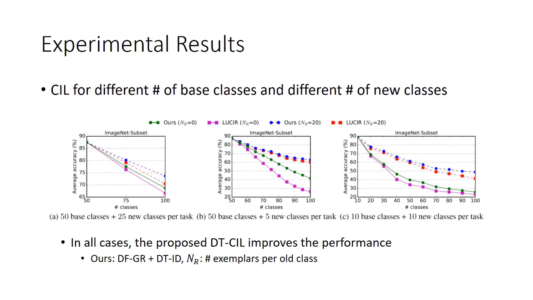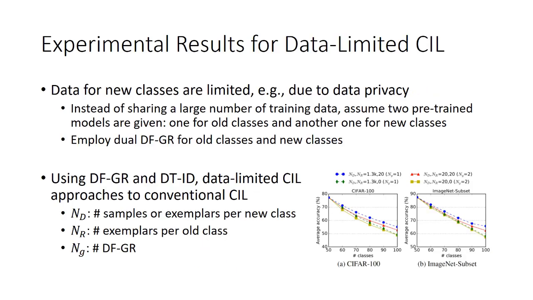We performed additional experiments for different numbers of base classes and different numbers of incremental classes. In all cases, our proposed method improved the performance over the baseline method. We finally investigated data-limited class incremental learning, where we can access only a few samples for new classes, for example, due to data privacy. In this scenario, we employed dual data-free generative replay, one for old classes and another one for new classes. Our proposed dual teacher scheme showed promising results in this data-limited scenario of class incremental learning.